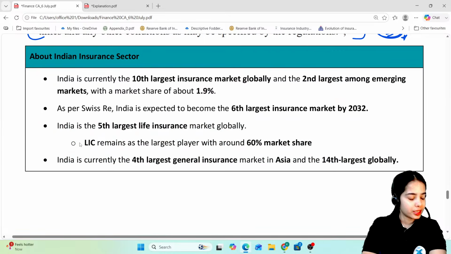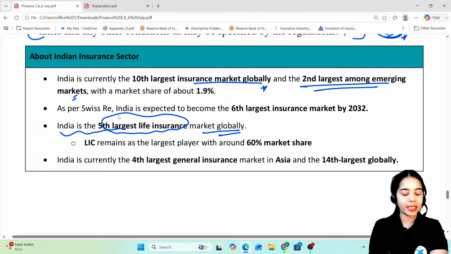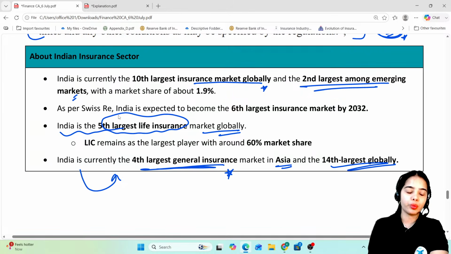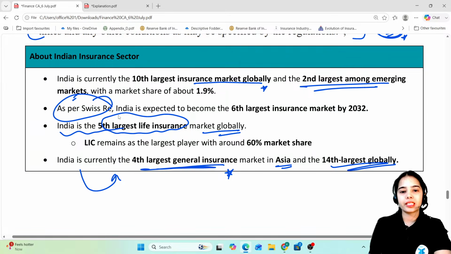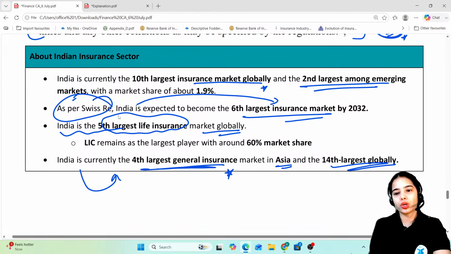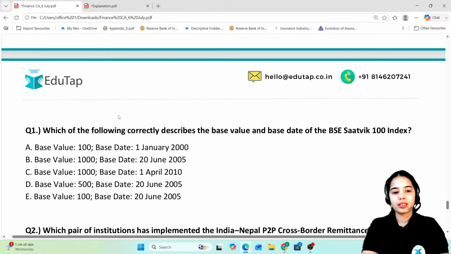Any confusion, anyone? Now, India is currently the 10th largest insurance market globally and second largest among the emerging markets. India is the fifth largest life insurance market globally, while India is currently the fourth largest general insurance market in Asia and 14th largest globally. As per the Swiss Re report that is also recognized by the IRDAI, India is expected to become the sixth largest insurance market by 2032. So these were the three articles that we have discussed.